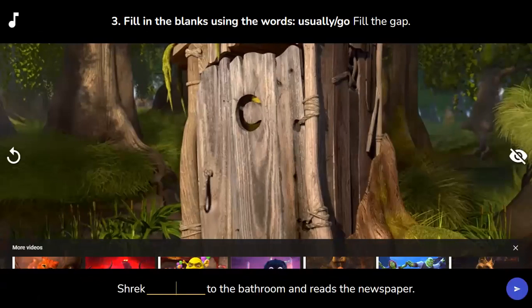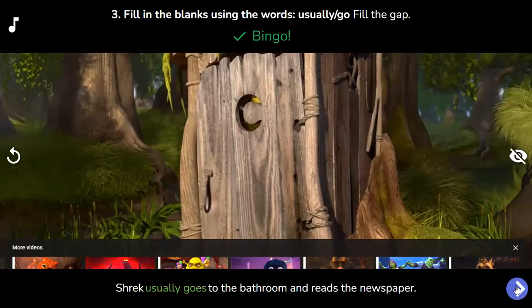Fill in the blanks using the words usually and go. So Shrek goes to the bathroom and reads the newspaper. I want to use both of the words usually and go. So Shrek usually go or goes? Of course, goes to the bathroom. All right, let's check.